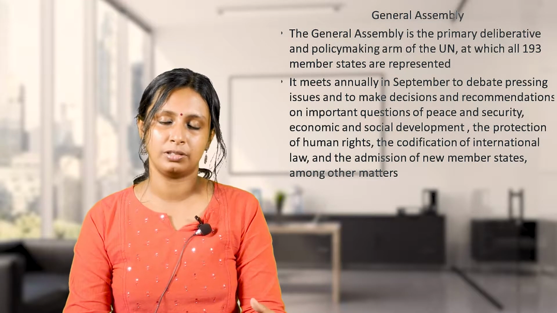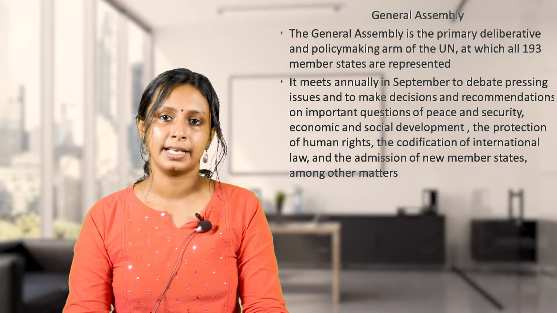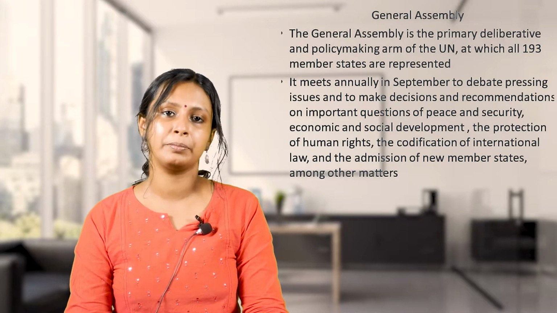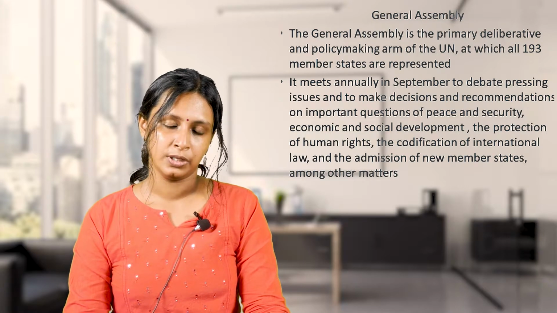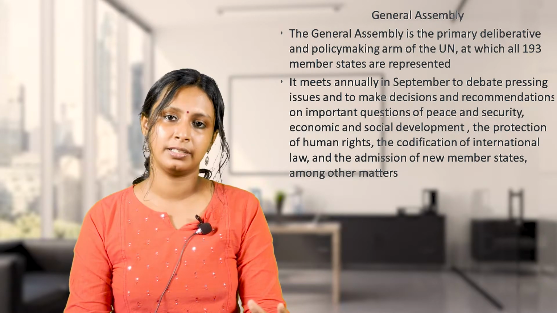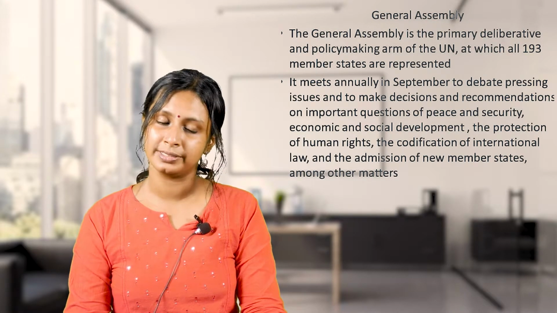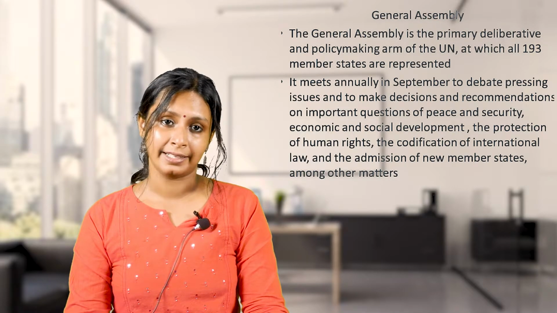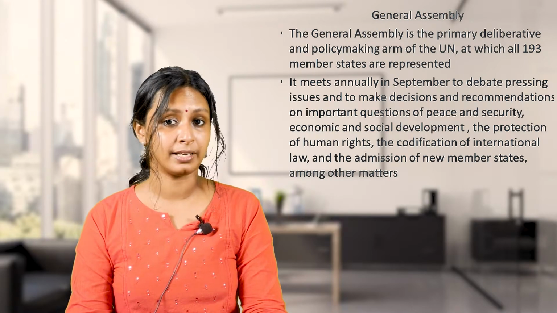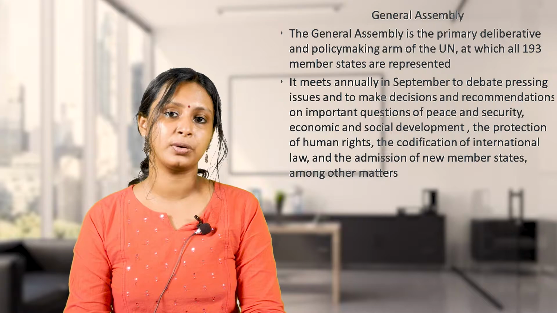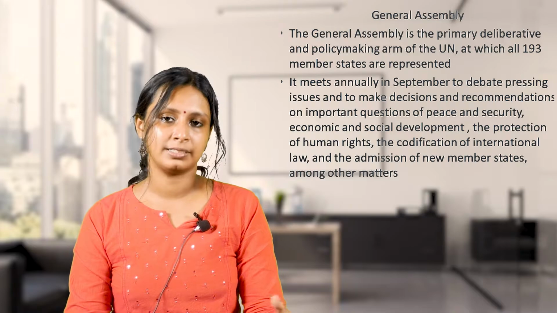One of the important organs of the United Nations is the General Assembly. The General Assembly is the primary deliberative and policy-making arm of the UN, at which all 193 member states are represented. It meets annually in September to debate pressing issues and to make decisions and recommendations on important questions of peace and security. So, every year, it meets in September.